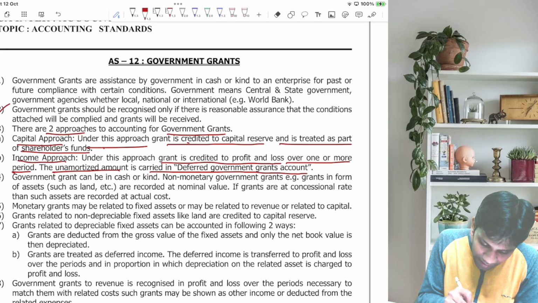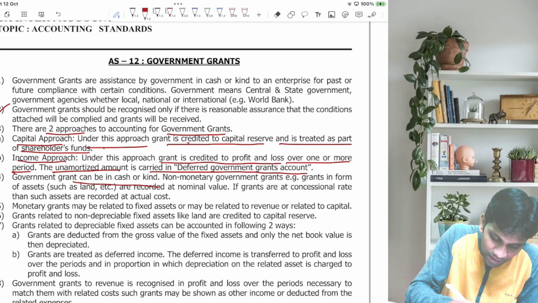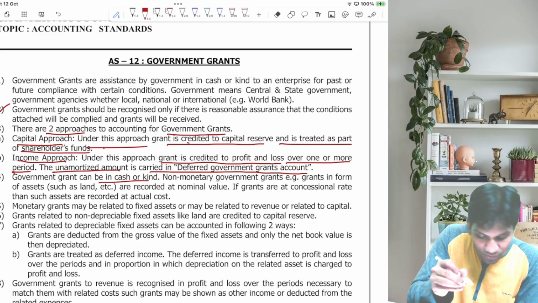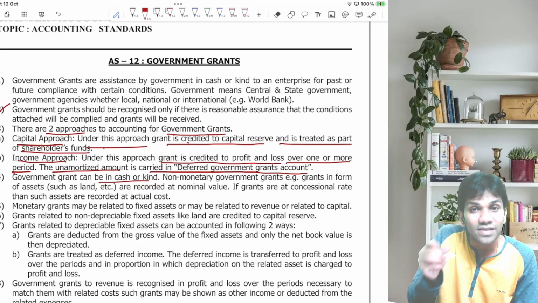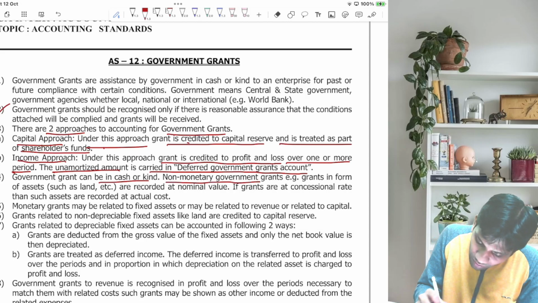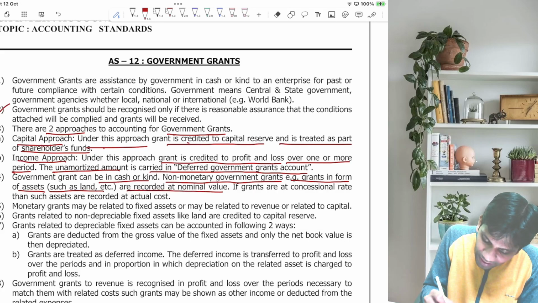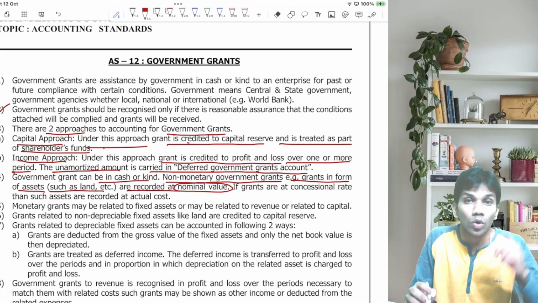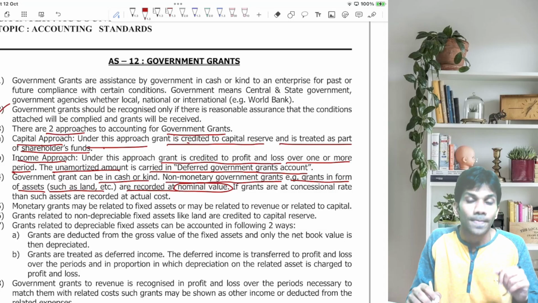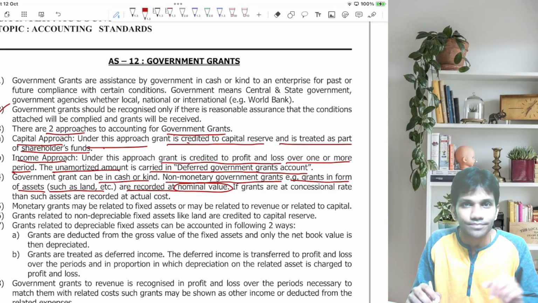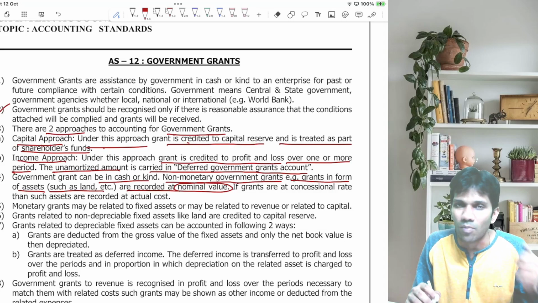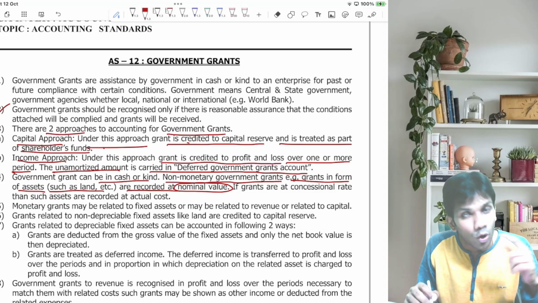Now, government grants can be in cash or kind. That we have already discussed. Now, let's discuss about kind. Non-monetary government grants, that is grants in the form of assets such as land, are recorded at nominal value. So, guys, please remember this. Government grants can be in cash or kind. Non-monetary government grants, for example, assets in the form of land, should be recorded at nominal value.